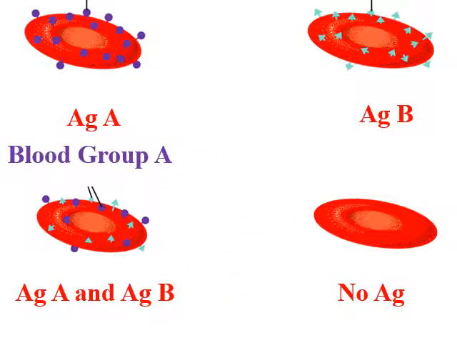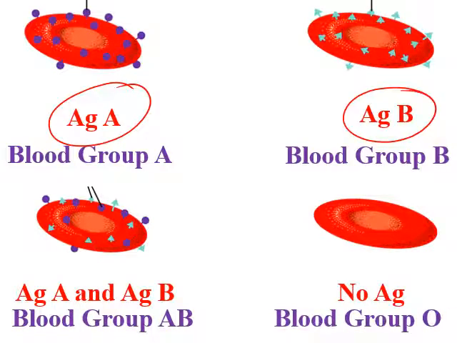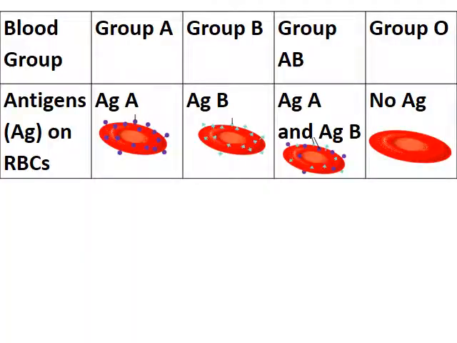So this is blood group A, and this is blood group B, this is blood group AB, and here we have no antigen, so it's blood group O. This is a revision for blood groups. Blood group A has antigen A, blood group B has antigen B, blood group AB has antigen A and antigen B, while blood group O has no antigens.